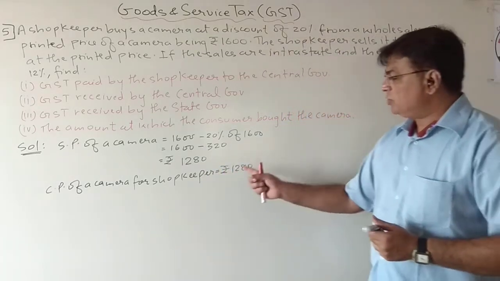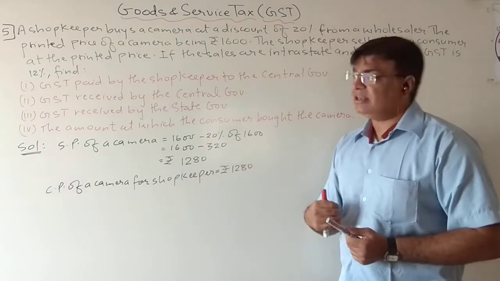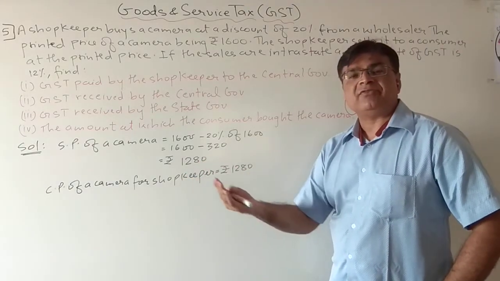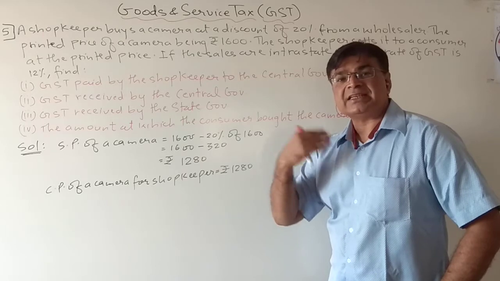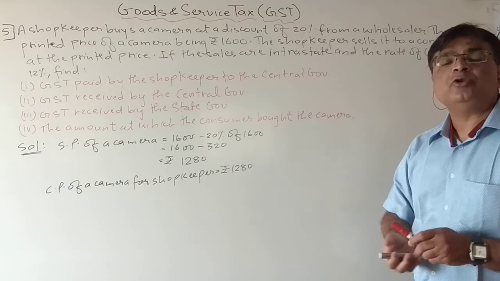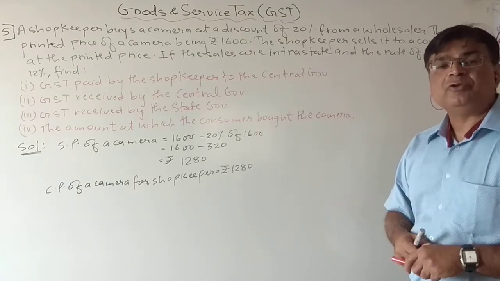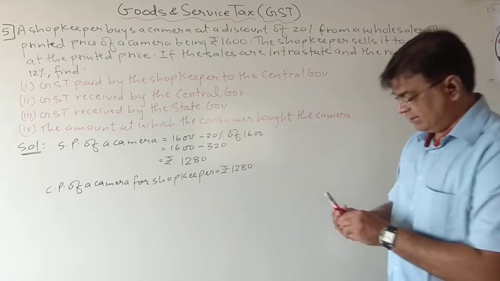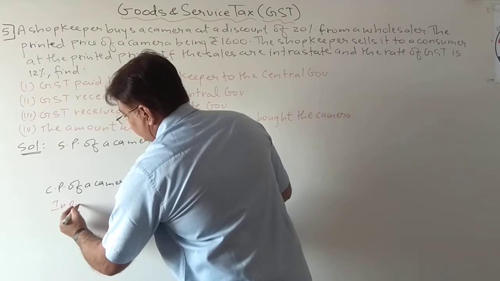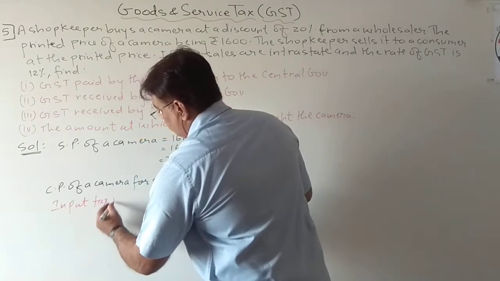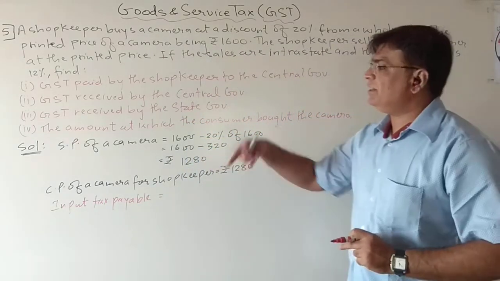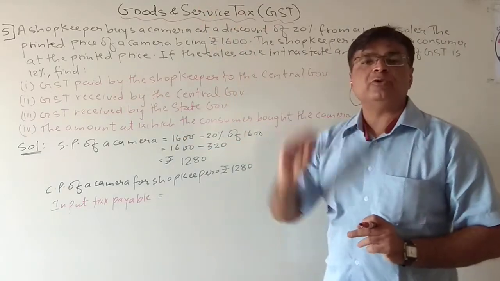Now students, see, he is purchasing this camera from the dealer, from the wholesaler. So the shopkeeper is purchasing this camera from a wholesaler, so he will have to pay tax to the wholesaler. Now what is the tax? Tax is 12%. So half will go to state government, half will go to central government. So I can calculate input tax. Input tax payable. Now this tax he will pay to whom? He will pay to the wholesaler, and the wholesaler will give it to the government.